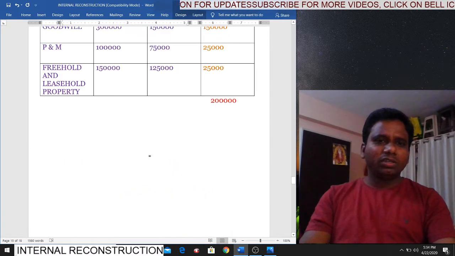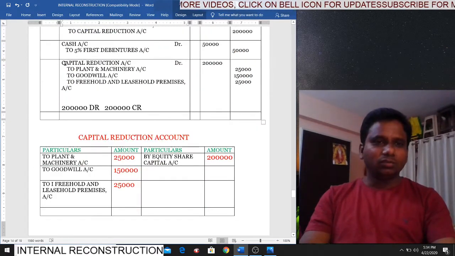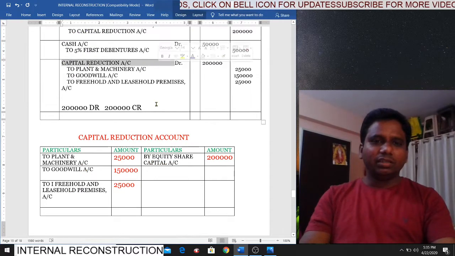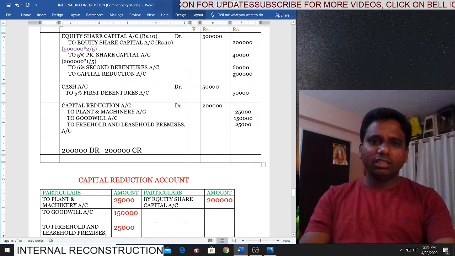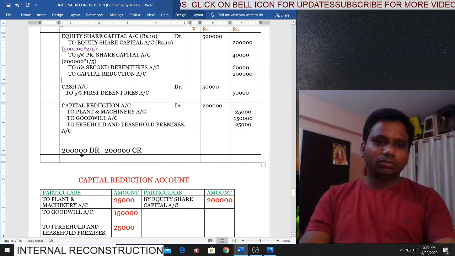So what are the things we have to write off? Here we have already prepared the table. These 3 things you have to write off. Apart from these 3 things, nothing is there. So write down capital reduction account debit. What is the balance we have? Here 2 lakhs. Only 2 lakhs. Capital reduction account we have a balance of 2 lakhs. To plant and machinery, to goodwill, to freehold and leasehold premises. Debit 2 lakhs. Credit 2 lakhs.